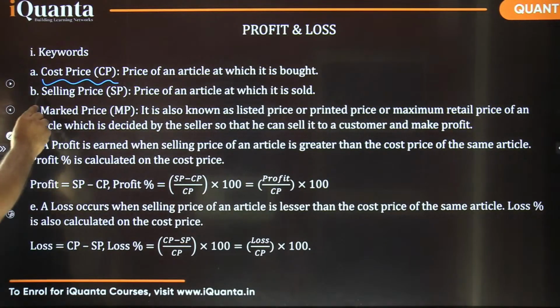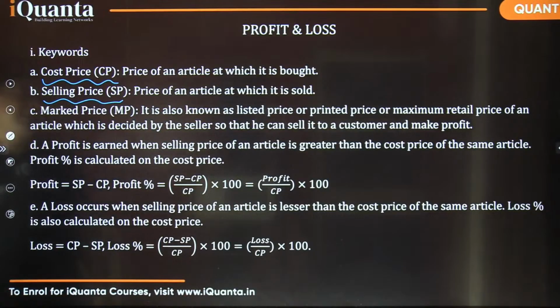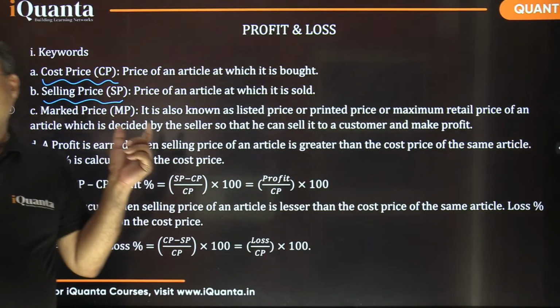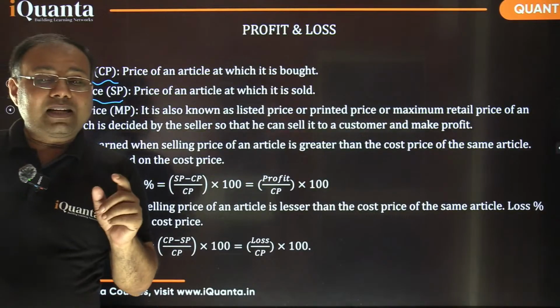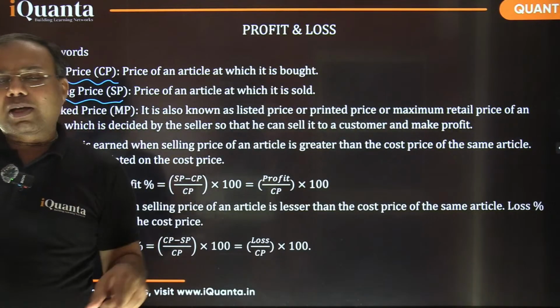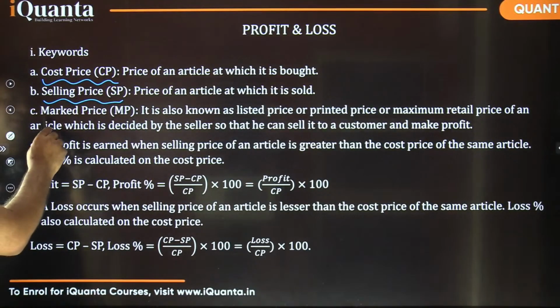Now we have next the selling price, SP, the price at which the item is sold, right? Remember that the selling price is different from the price which is shown to the customer. The price which is shown to the customer, or which is visible to the customer, that is called marked price, right?